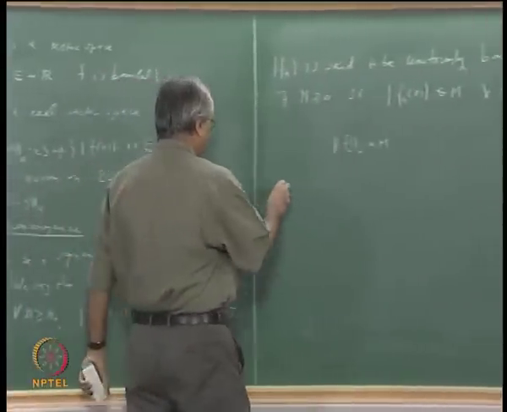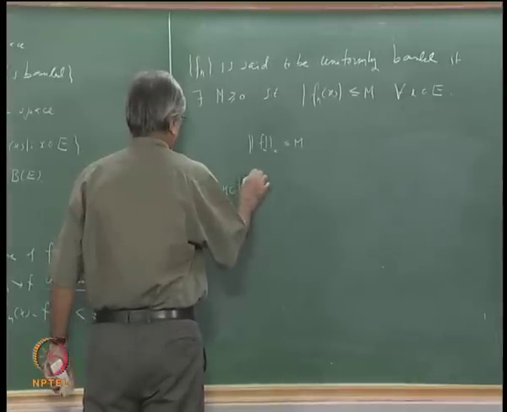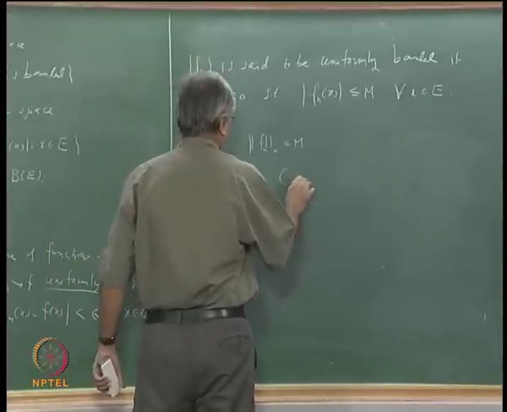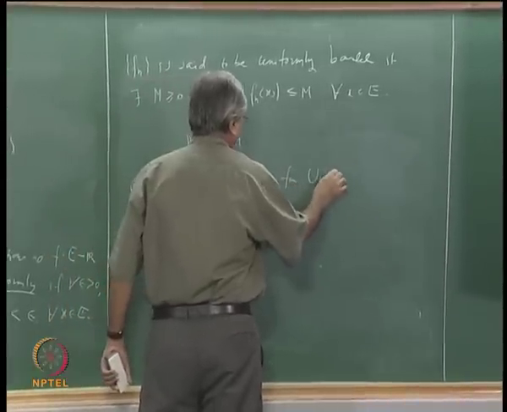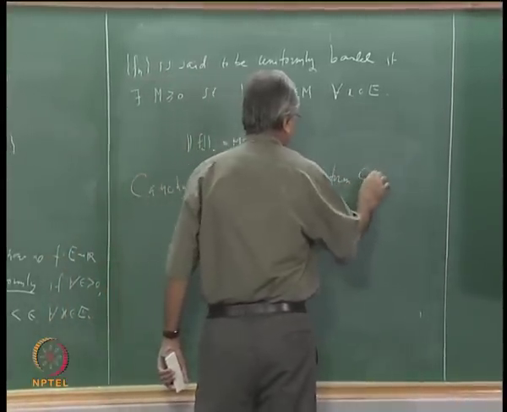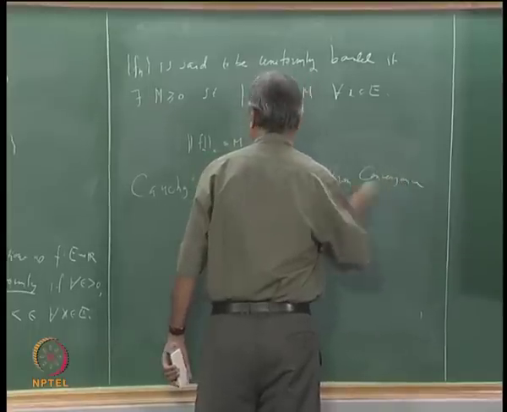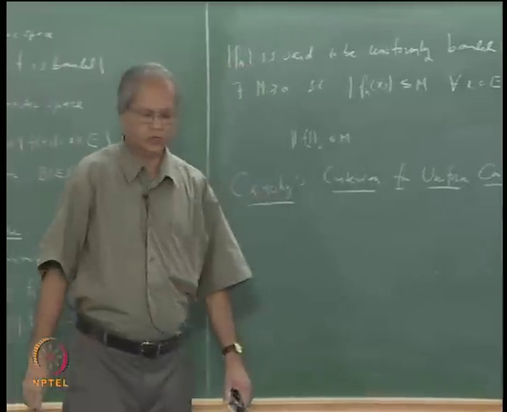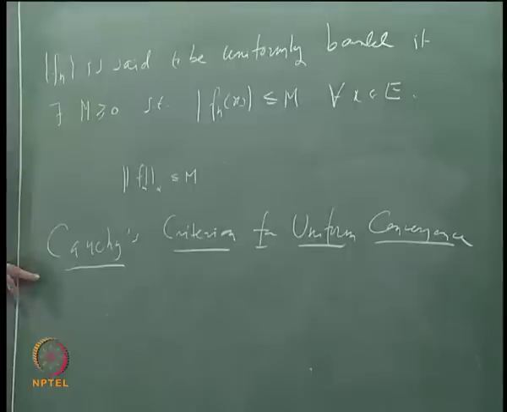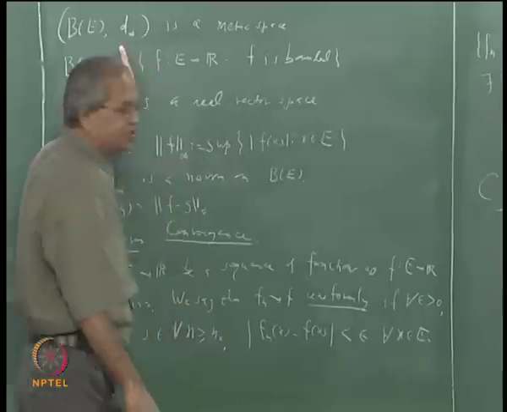So what I was saying is that we will want to think of what is called Cauchy's criteria for uniform convergence. Since the clock indicates that the time is over, we will not go into the exact details of this, but what I want you to understand is that we shall state and prove this theorem, and what it will mean basically is to show that this metric space is complete.